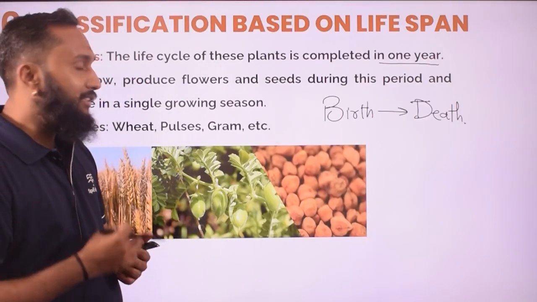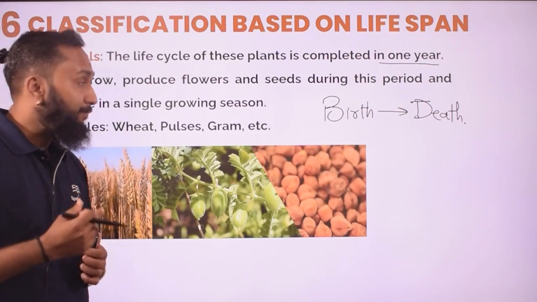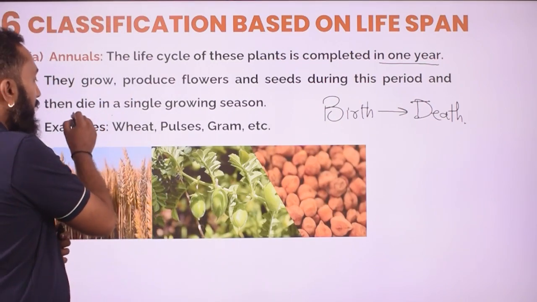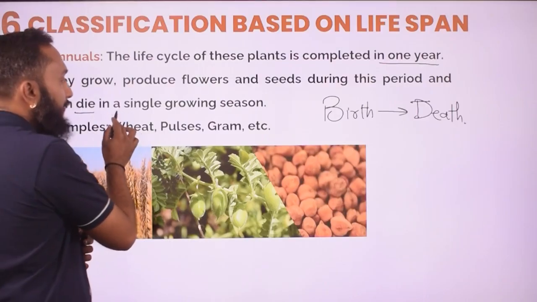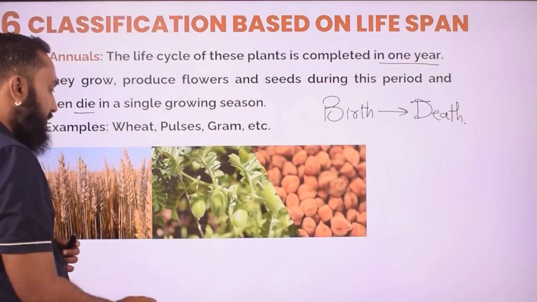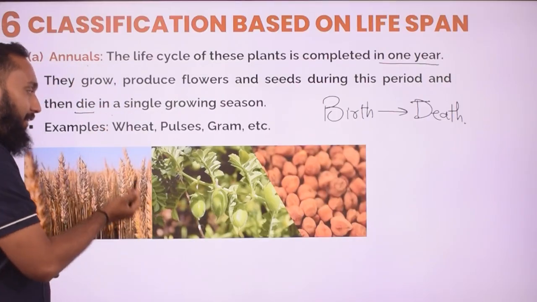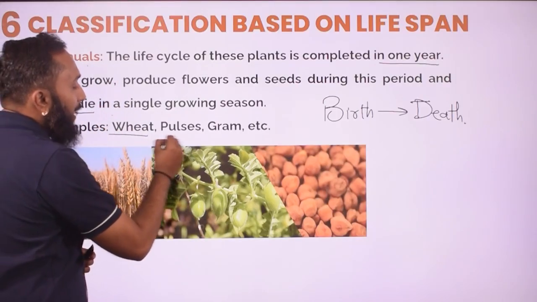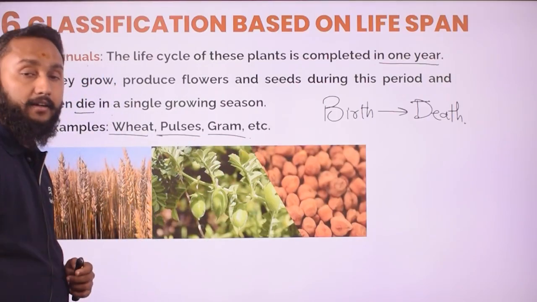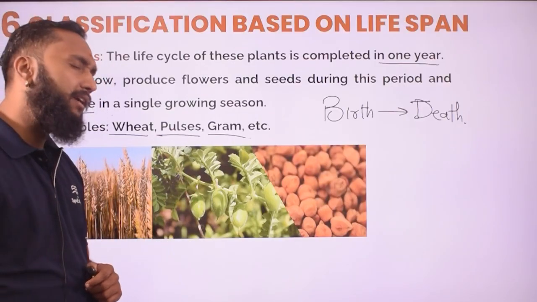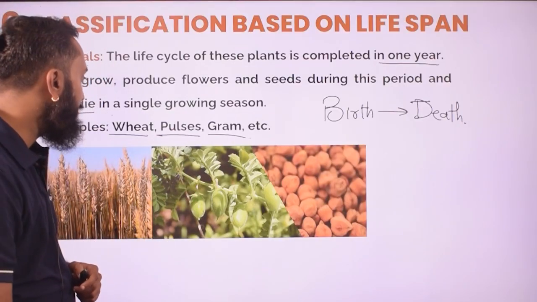So that time duration will also be there. So those plants which are going to die within 1 year only, within one season only, you can also say, they are going to be known as annuals. Examples of such kind of plants are these: wheat, pulses, gram, pea, many examples are there, right?